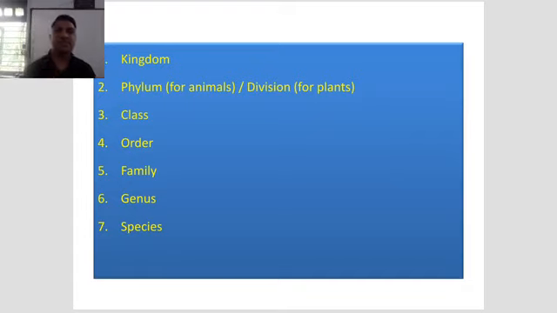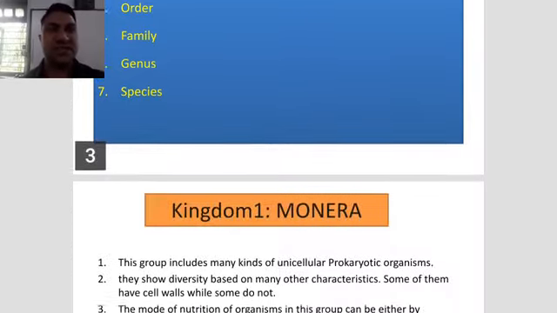And that one is a hierarchy system. So number 1 is a kingdom, the biggest one. Then after that, phylum for animals and division for plants. Then class, order, family, genus, and species. That is the hierarchical order of classification.